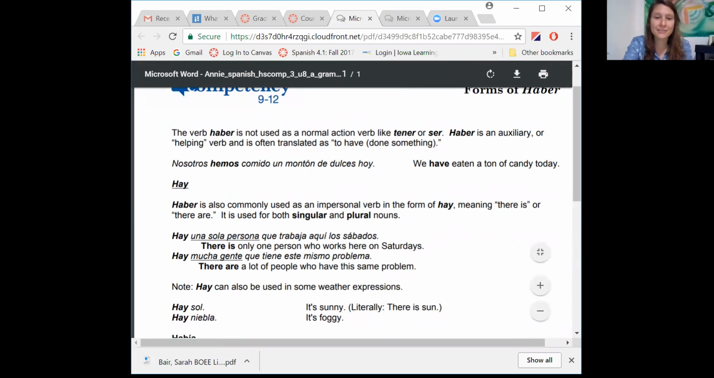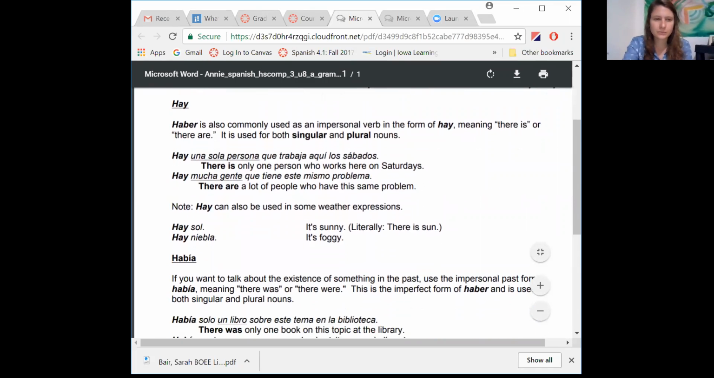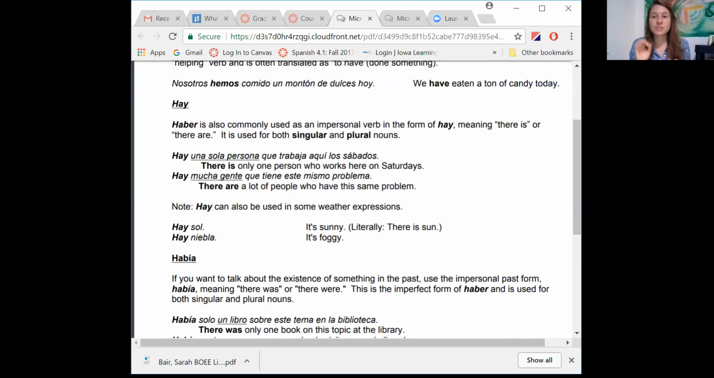We have eaten a ton of candy today. Nosotros hemos comido un montón. We have eaten a ton of candy here. The verb hay comes from, it's a conjugation of haber. So it means there is or there are. Hay means there is or there are. So it's both for singular and plural.